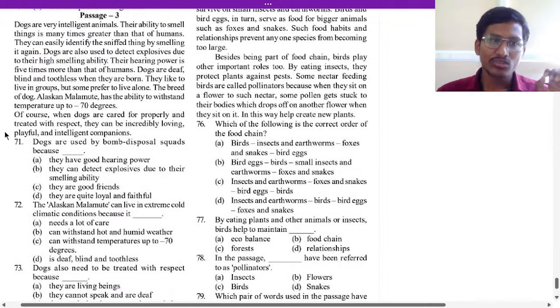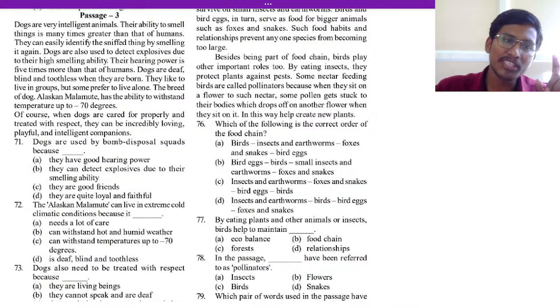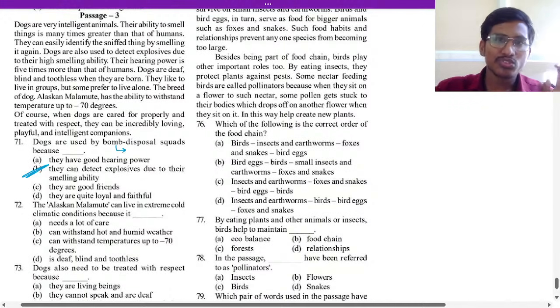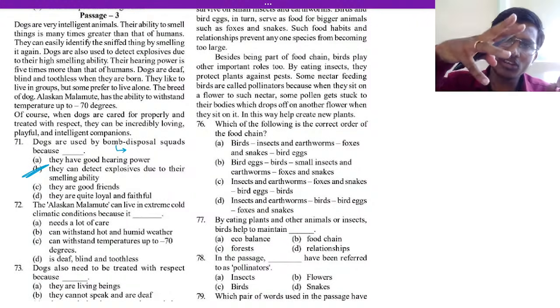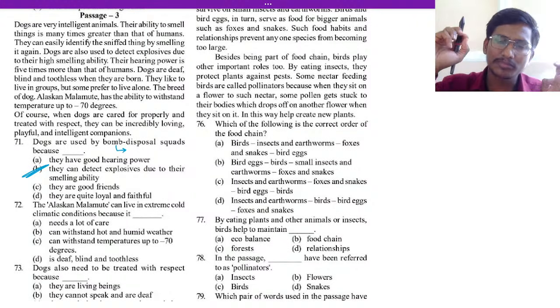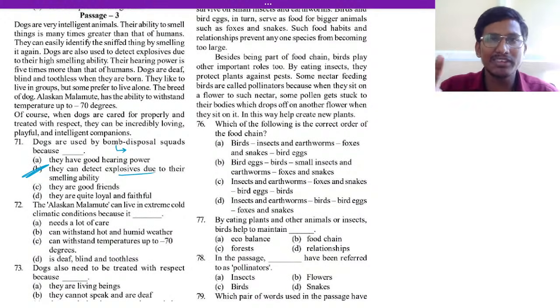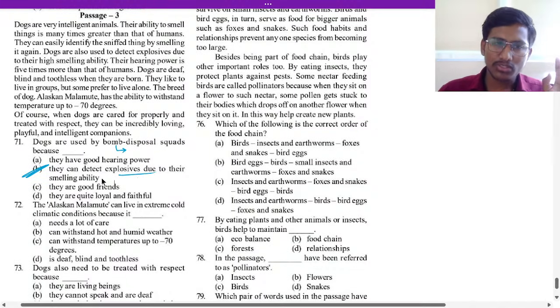It is about dogs. So let us see the 71 question. Dogs are used by bomb disposal squad because they have what? Smelling, that is sniffing, right? So they have good hearing power? No, they can detect explosives due to their smelling ability, that is the answer. Bomb disposal, you may have seen in the movies, they will send the dog to sniff if it is a bomb, so that humans can be safe, right? If you go near it and it bursts, we will get killed. So that is why dogs are used. So explosives, smelling capability, that is the answer.